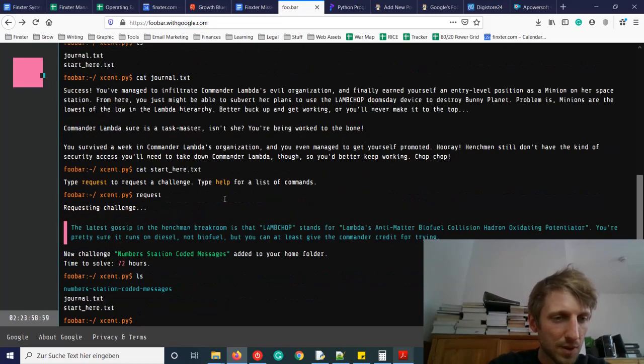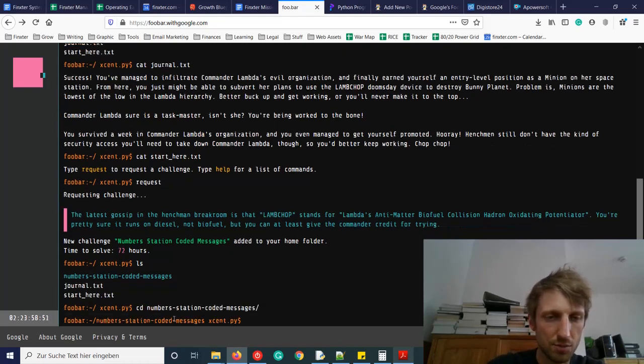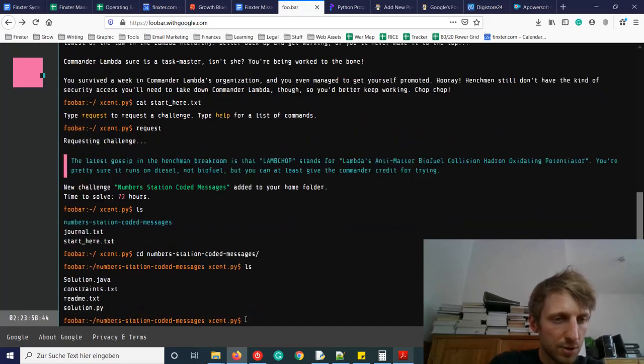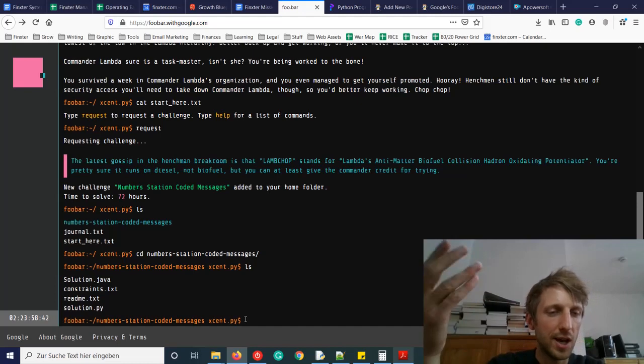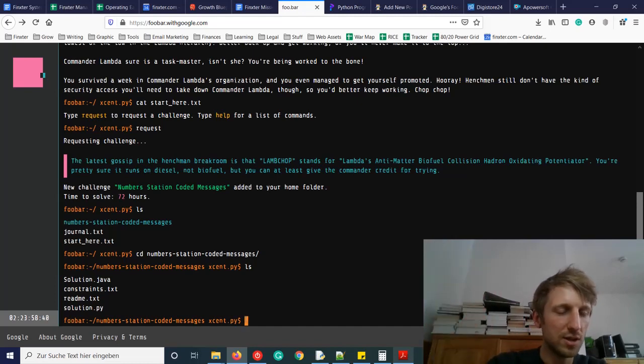So let's check what is in my directory. We have a folder named number station coded messages. Let's go into this directory. Now you can see we are already in the directory. Let's see what's in there. As in the first challenge, we can either submit Python or Java code.